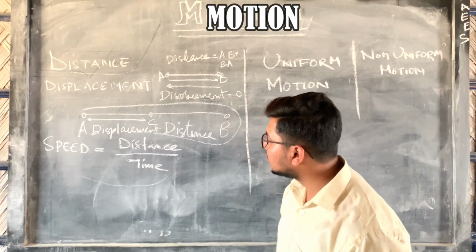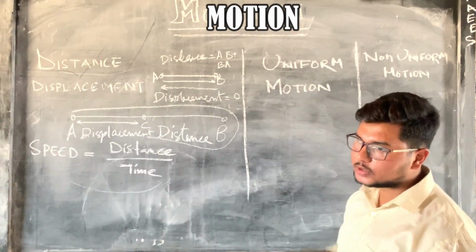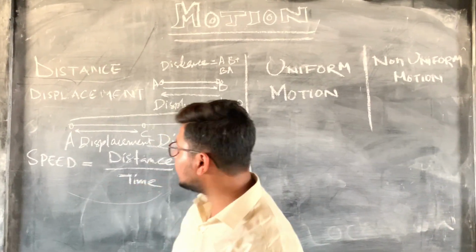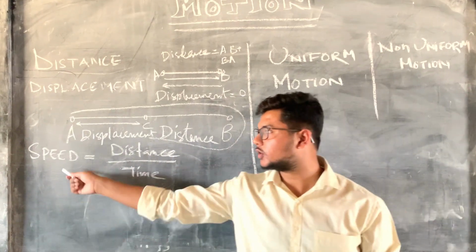Now coming to uniform motion and non-uniform motion. How are they related to speed?